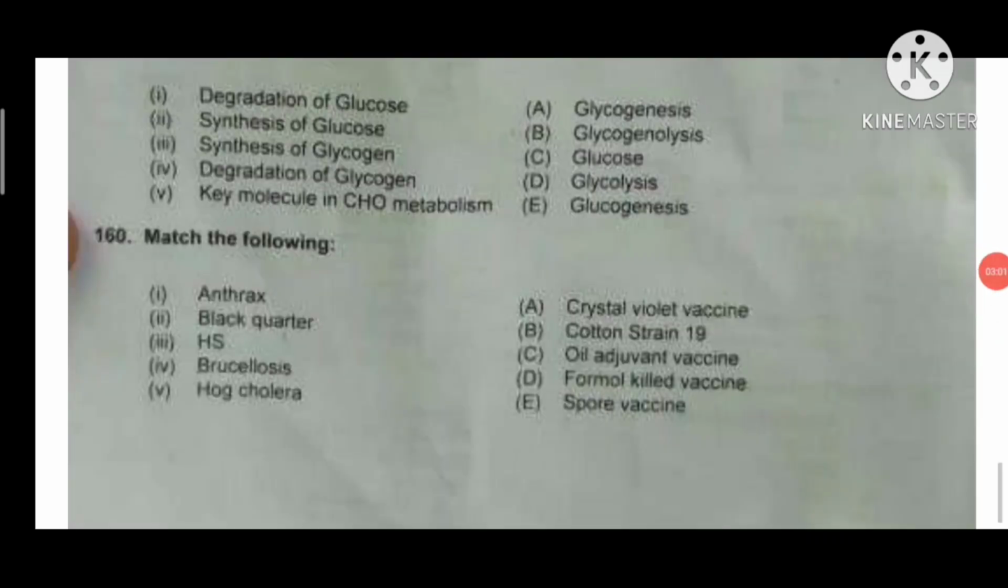Next question is about vaccines. Anthrax, spore vaccine; BQ, that is black quarter, formalin killed vaccine; HS, oil adjuvant vaccine; brucellosis, Cotton strain 19 vaccine; hog cholera, crystal violet vaccine.